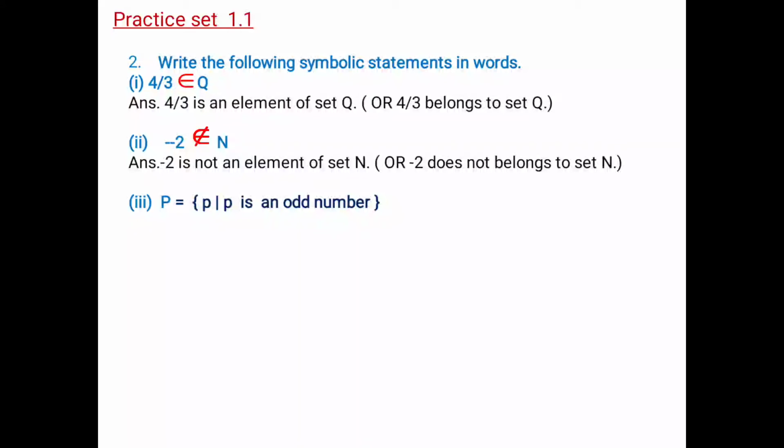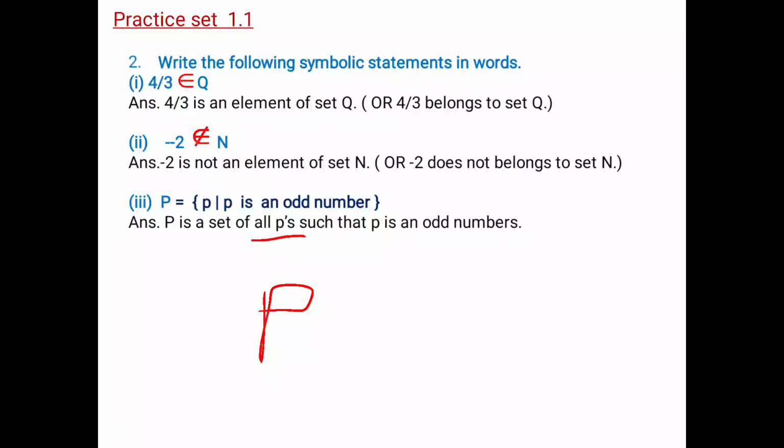All p such that p is an odd number. Okay. So capital P is a set of all p's such that p is an odd number. Instead of writing all p's, if you write only p, it means all p. Okay. If you remove the apostrophe s, it's completely fine. Then also the answer is correct. I hope you are getting it.